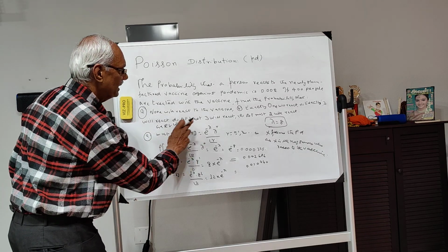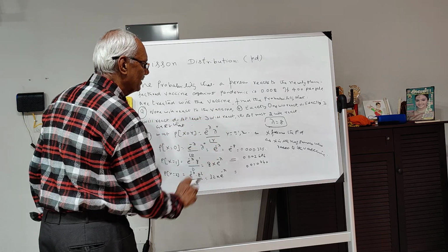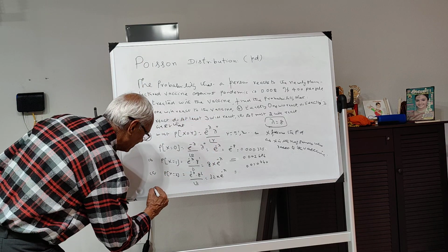Now, what is the next question? I will do this. See, exactly 1 will get, and at least 3 will get. That will come afterwards. Then E, let me write here E.